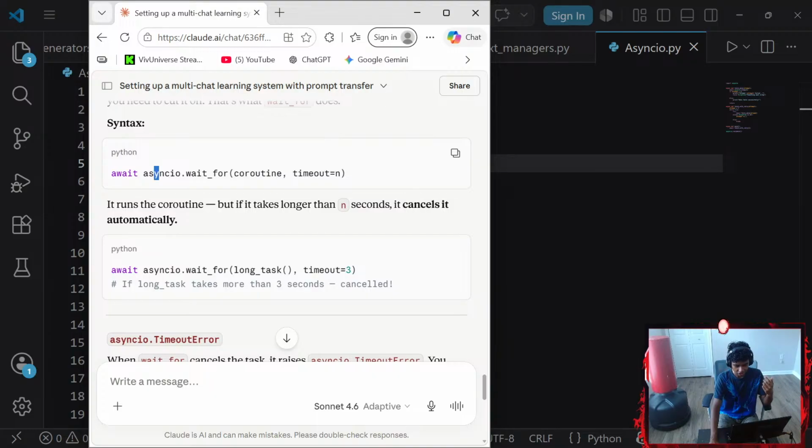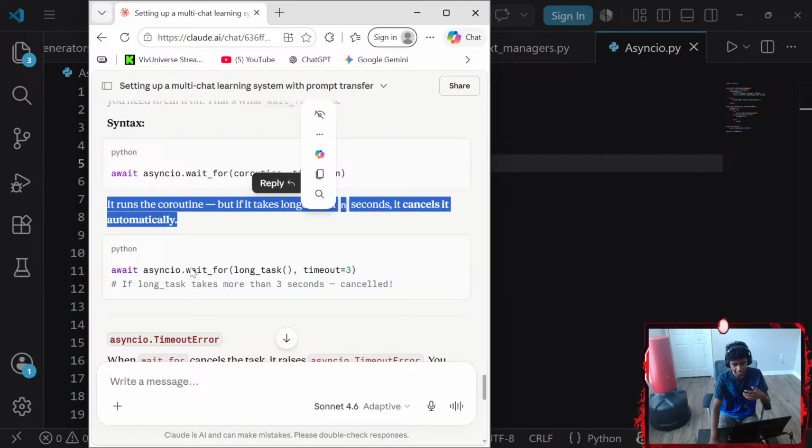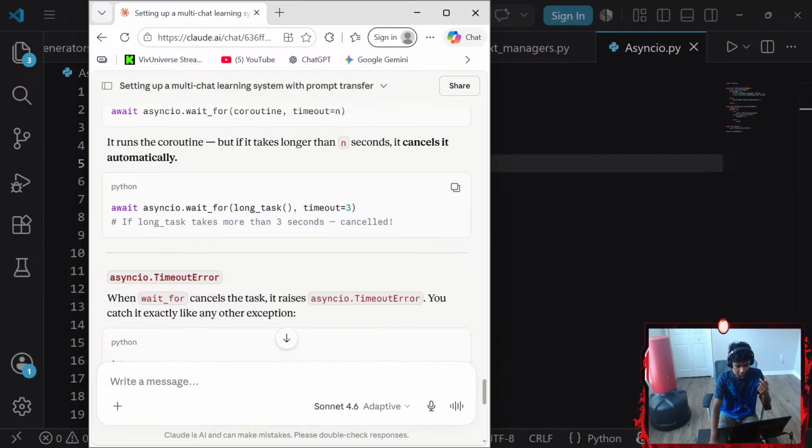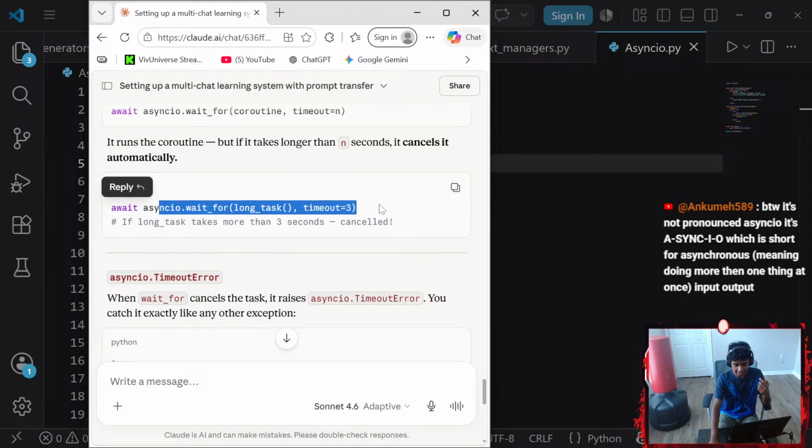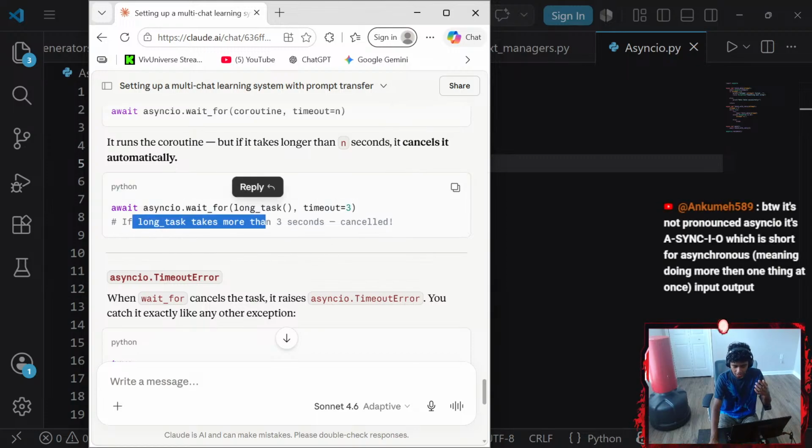Syntax: await asyncio.wait_for(my_coroutine(), timeout=n seconds). It runs the coroutine, but if it takes longer than n seconds, it cancels it automatically. For example, await asyncio.wait_for(long_task(), timeout=3). If long_task takes more than 3 seconds, it's cancelled.